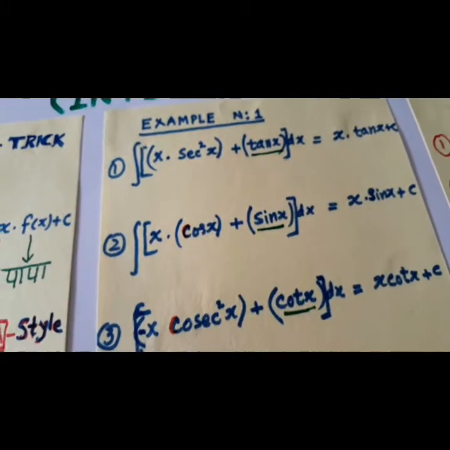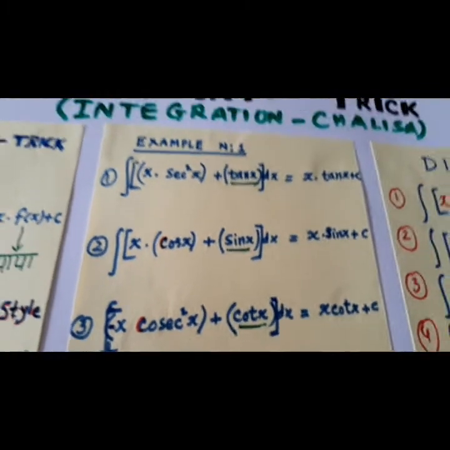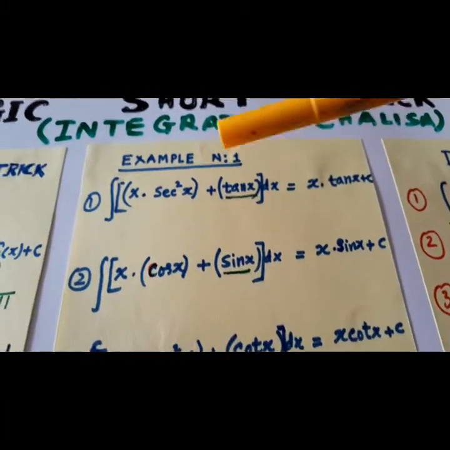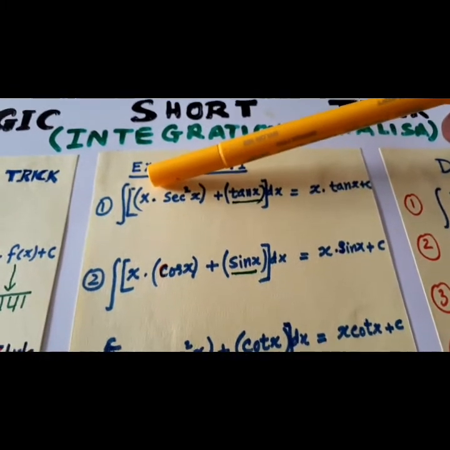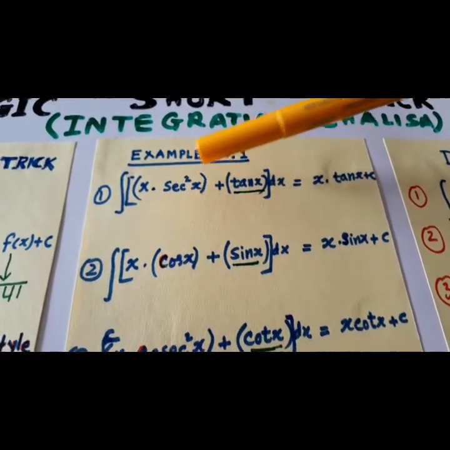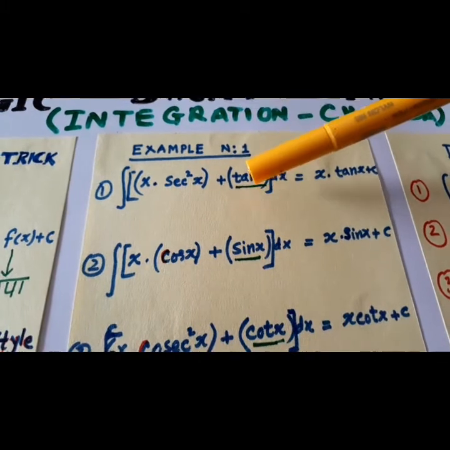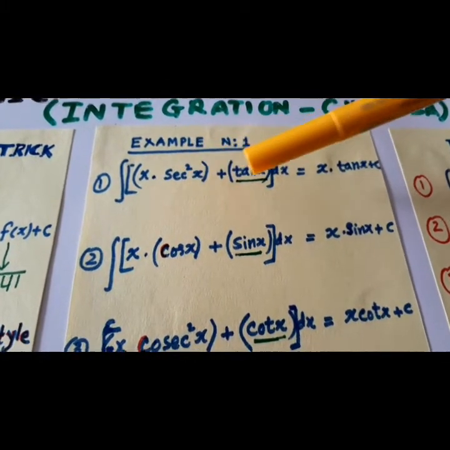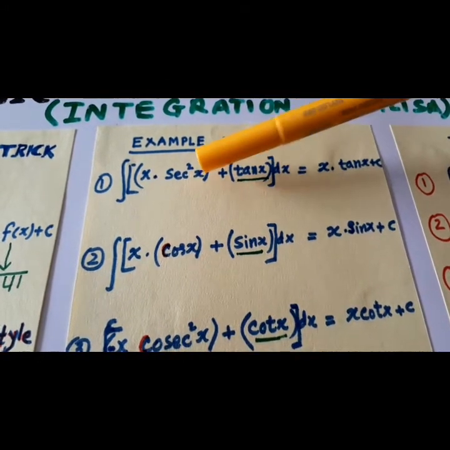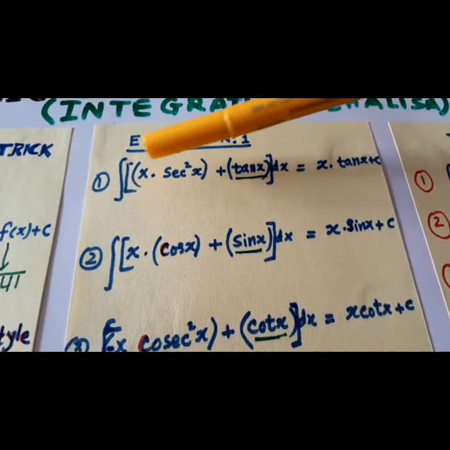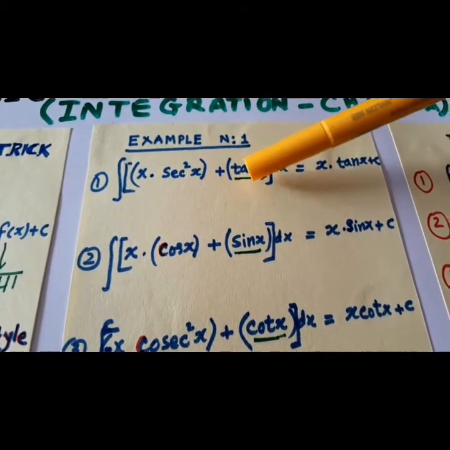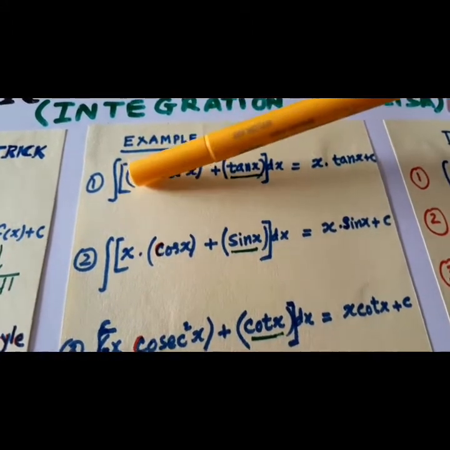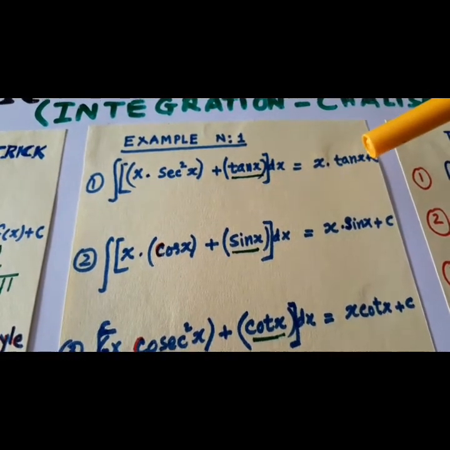So we'll go ahead with this, and you'll find there are a few examples I have given. This is x, this is secant square, and this is tangent x. What is the derivative of tangent x? It is secant square x. So this is Papu, Mummy and Papa. The answer will come Papu, Papa: x tan x.